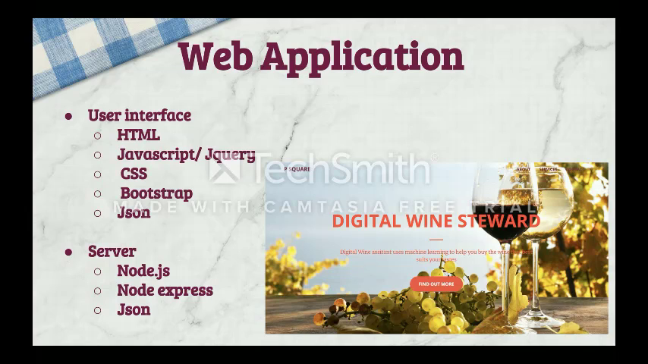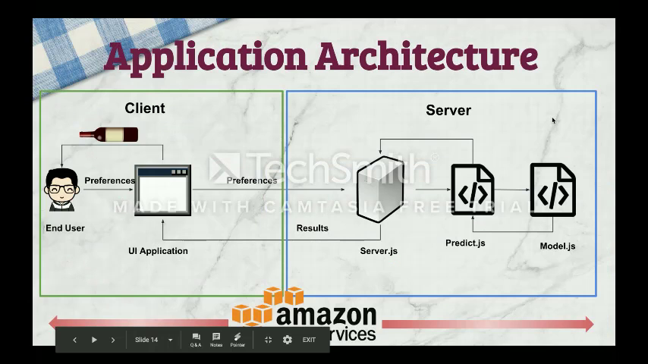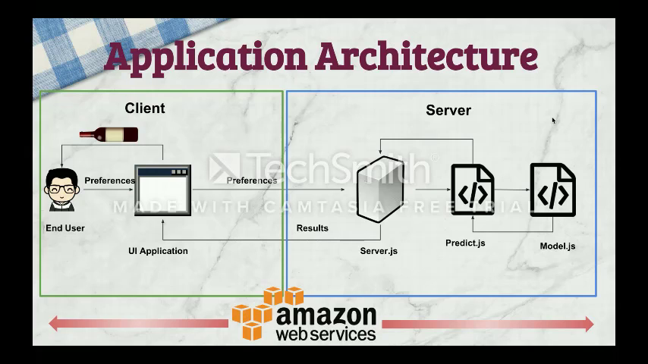Finally, we developed a web application. The user interface part was developed using HTML, CSS, and Bootstrap, and the server was developed using Node Express. This is our application architecture. It has both client and server component. On the client side, user provides his or her preferences, which are then sent to the server. On our server, the machine learning algorithm predicts the value of wines that our user would like most, and these suggestions are sent to the user back. Both client and server-side code is hosted on our Amazon Web Services.